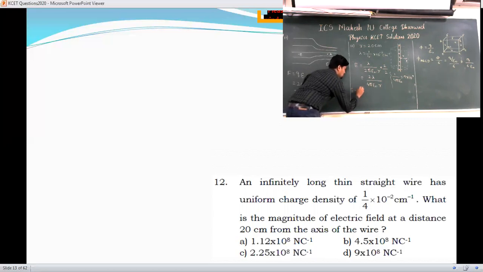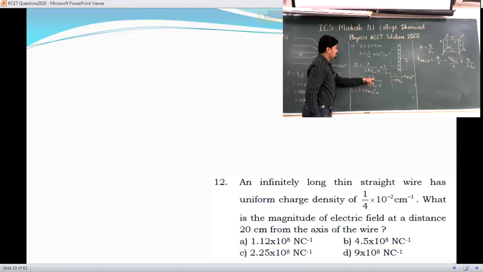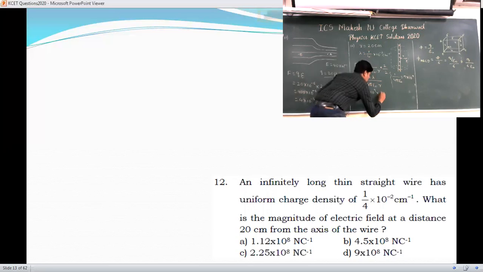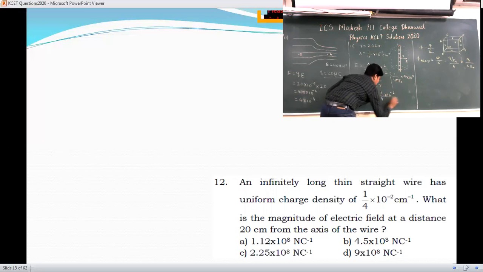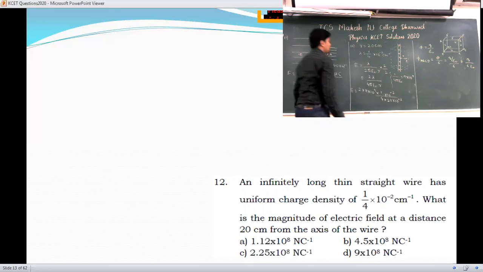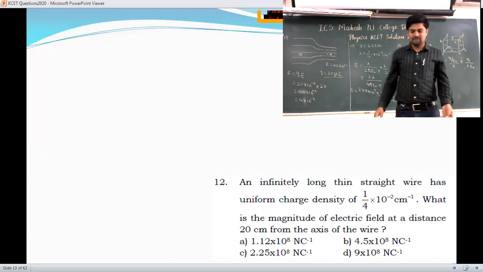So E is equal to 2 into 1/4 pi epsilon naught. Take the value of that, it is 9 into 10 raised to 9, into, now take the value of lambda. What is the value of lambda here? It is 1/4 into 10 raised to minus 2. And what is the value of R? It is 20 centimeter, so 20 into 10 raised to minus 2. Calculate it and see how much you get there.